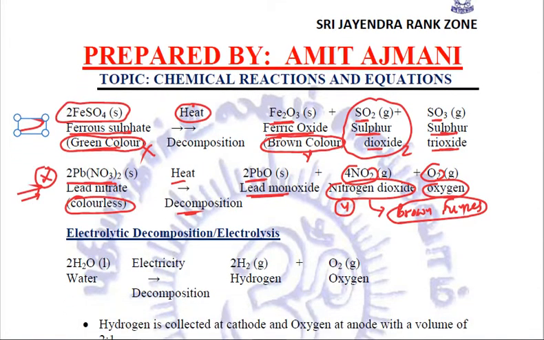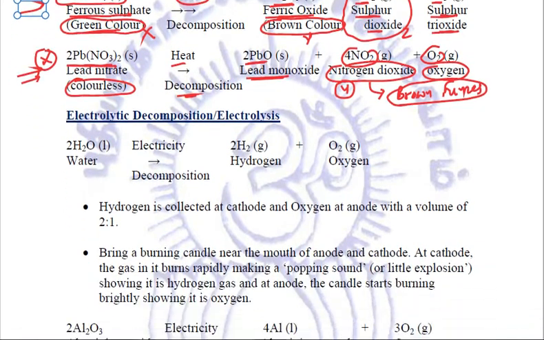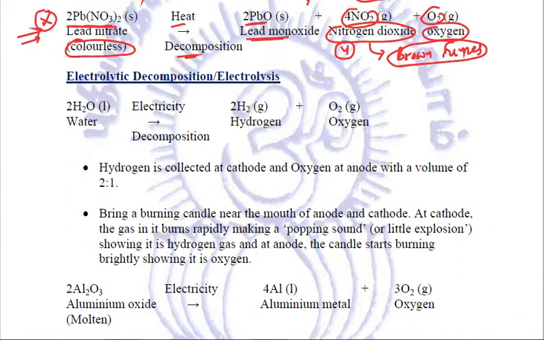Next type of decomposition is electrolytic decomposition, when we are passing electricity to decompose a particular reactant. For example, when electricity is passed through water, it breaks up into hydrogen and oxygen. Now, there are many important things to consider in this reaction.